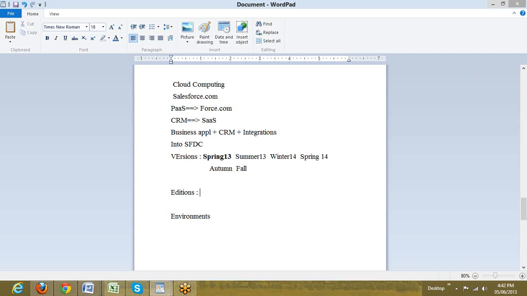Next we have editions of Salesforce. We have 5 paid editions and 1 free edition, so altogether we have 6 editions of Salesforce.